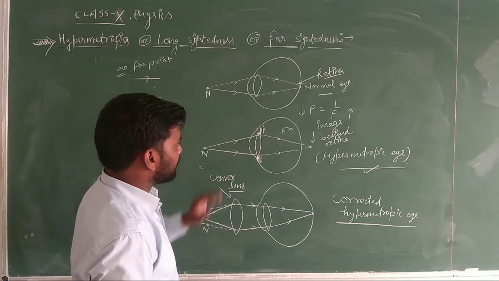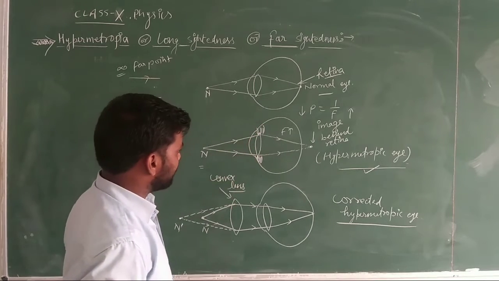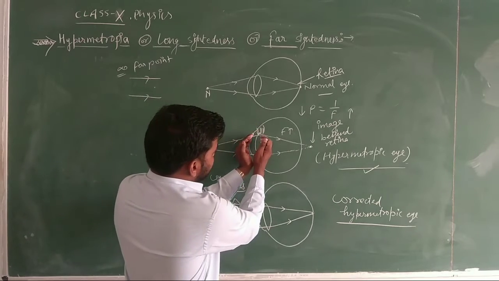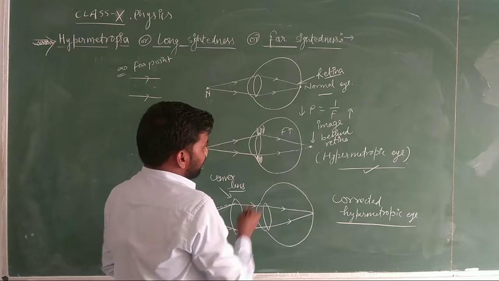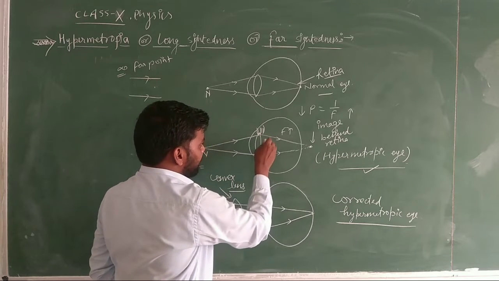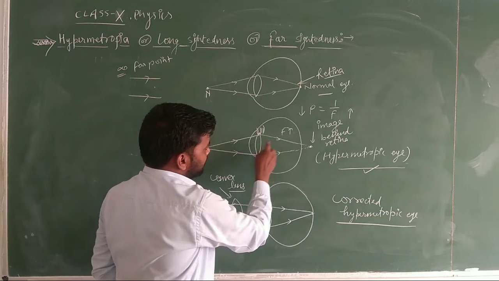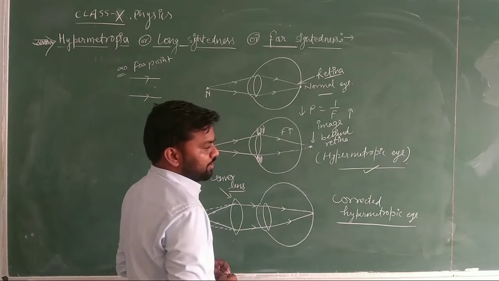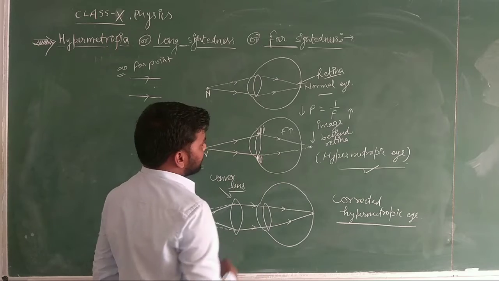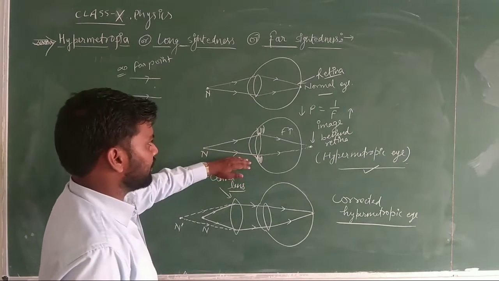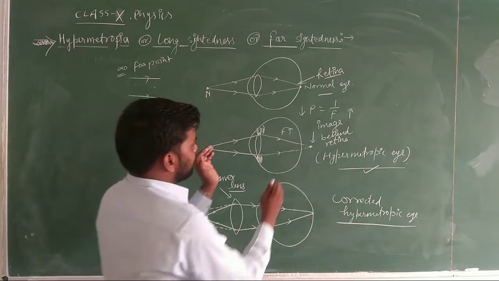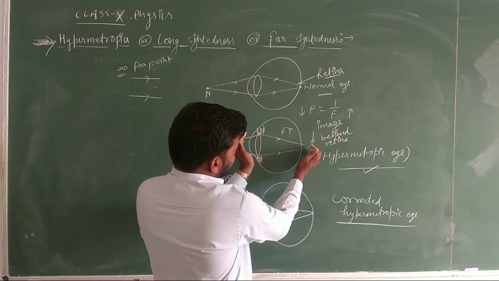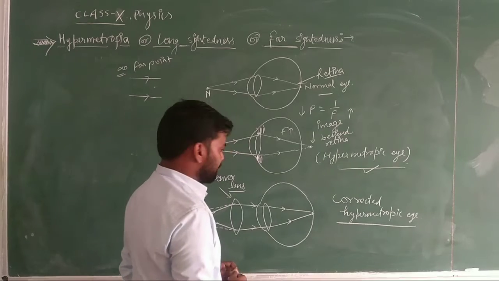So it is the main cause that our ciliary muscles are weak, due to which they are not able to compress the lens, due to which the thickness of the lens will not increase. If thickness will increase, definitely the focal length of the lens will also decrease, because converging power will increase in that case. Okay, so it is the reason. The next reason was that the eye was this much, then after the defect it becomes small. It can also be the defect.